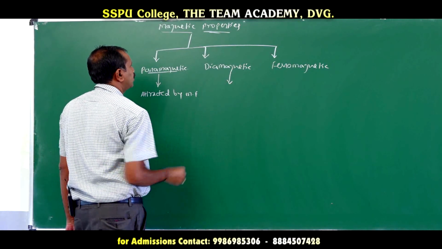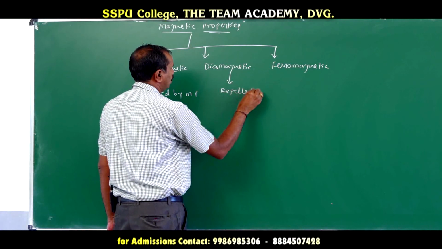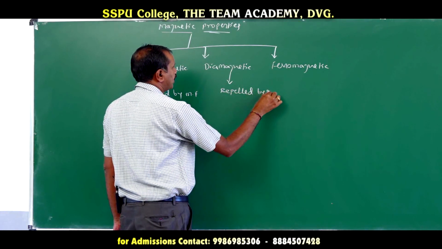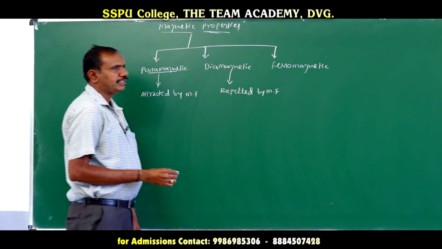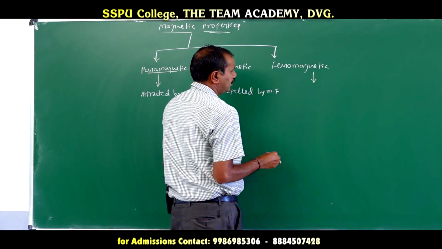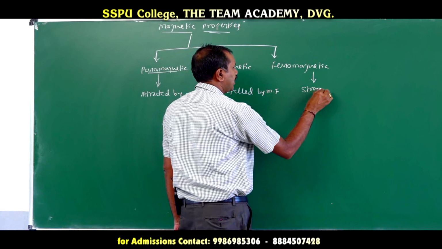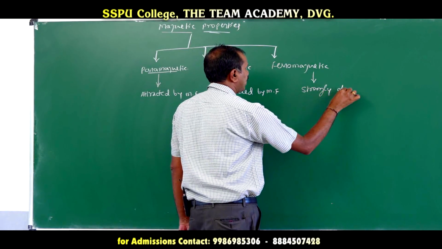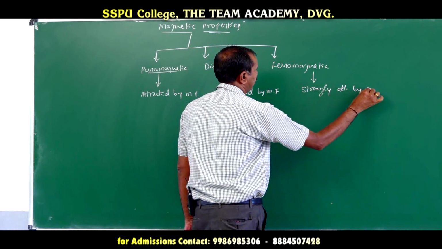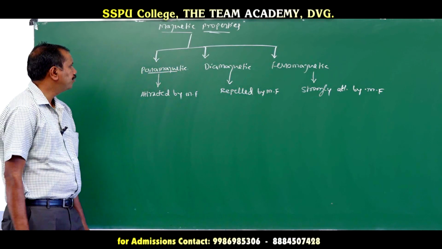Those substances which are repelled by the magnetic field are called diamagnetic substances. Ferromagnetic substances are those substances which are strongly attracted by magnetic fields.